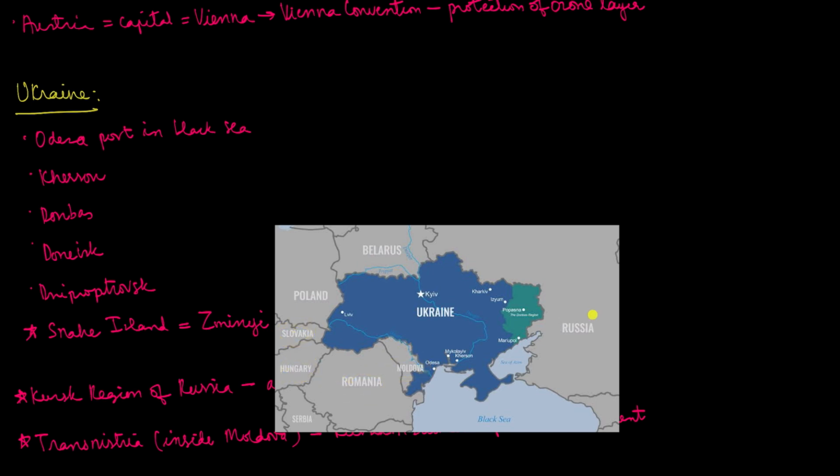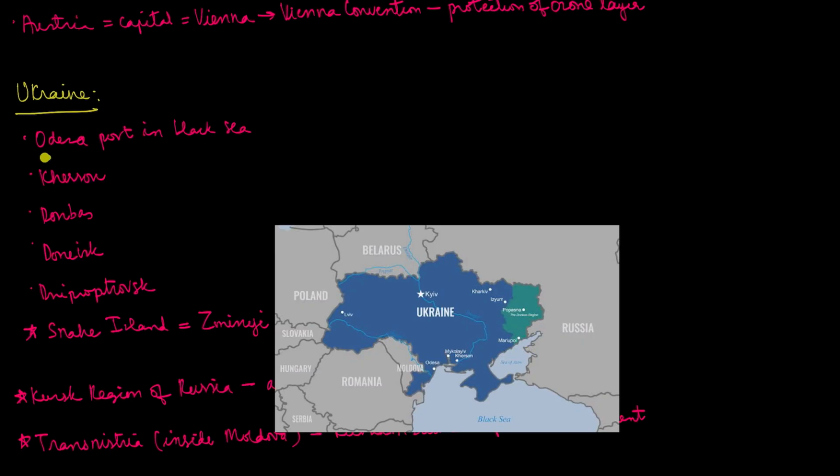This is Russia, and I'm not sure about this region, but over here we have the Sea of Azov, which we have read earlier. The Sea of Azov is basically between Ukraine and Russia, and towards the south is the Black Sea.